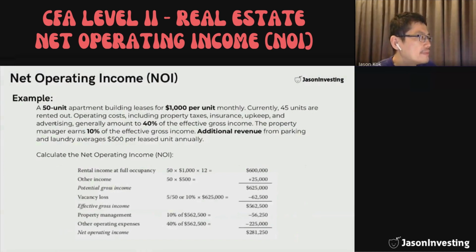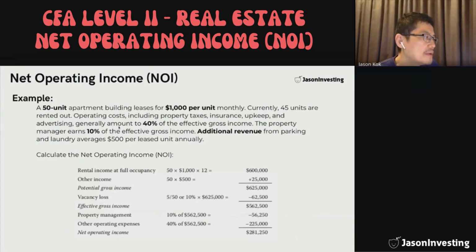Let's look at an example. Currently, 45 units are rented out, so not all units are rented out. Property management generally amounts to 40% of the effective gross income. The effective gross income is after accounting for the vacancy. Like we said earlier, there are revenues in addition to rental income.